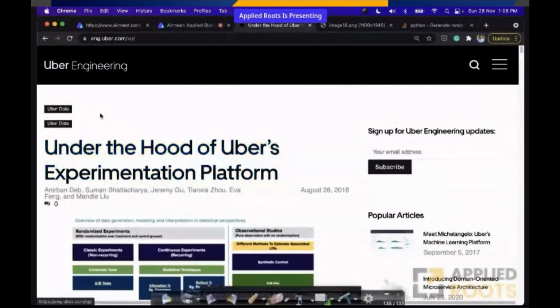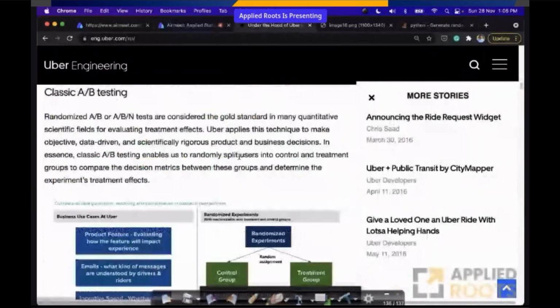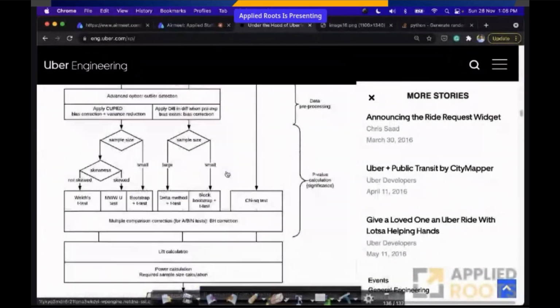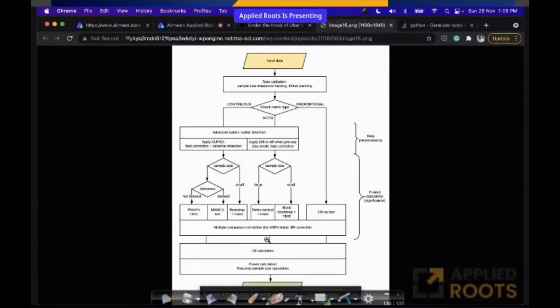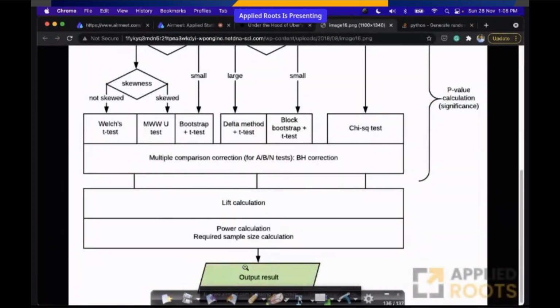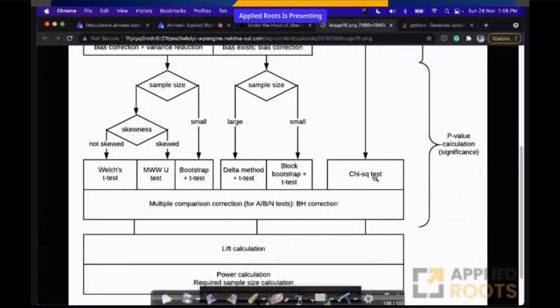Again, if you just Google search for this, Uber also has a very, very nice engineering blog. This blog is called Under the Hood of Uber's Experimentation Platform. This is what Uber uses for a lot of experiments, by the way. In this, they have a chart which says what tests they use extensively. In this chart, you'll see a lot. Again, their cases are very specific. So look at some of the tests that they're using. These are actual tests used by them on their platform.